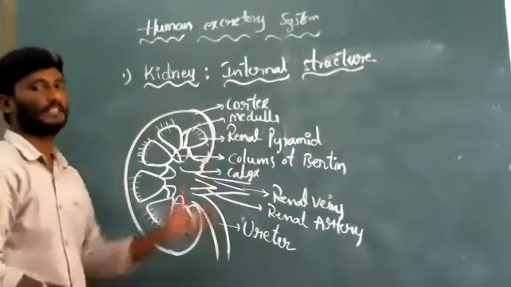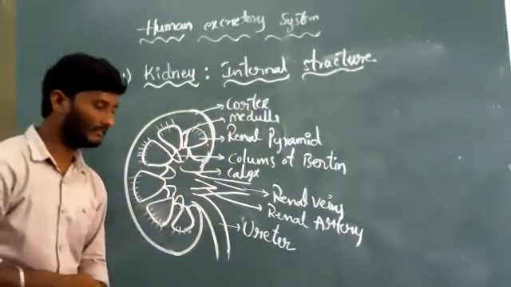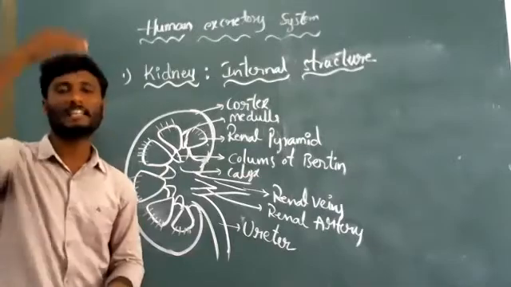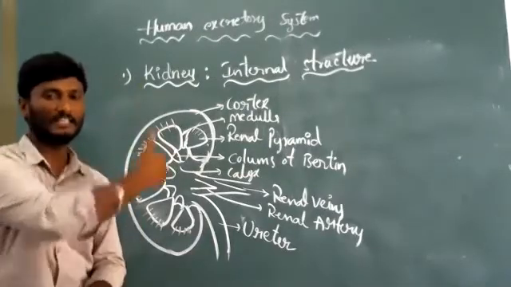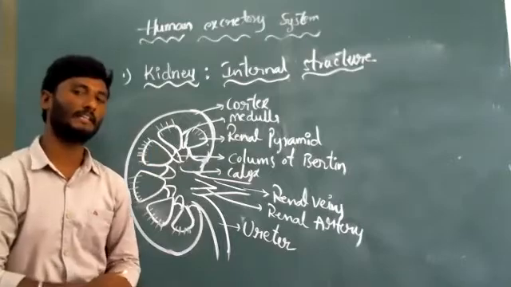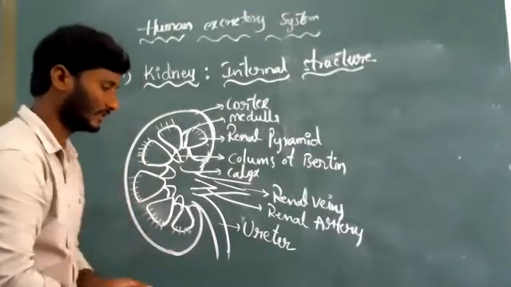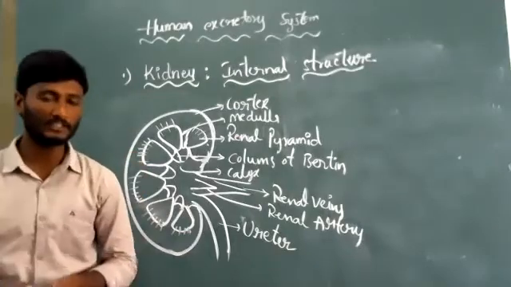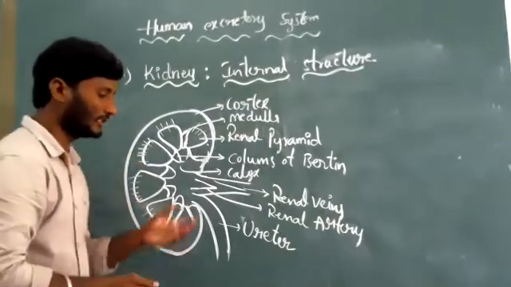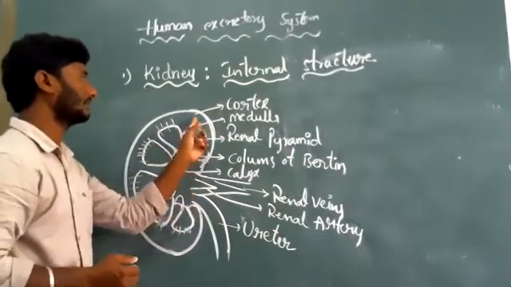Look there here. It is one of the internal structures of human kidney. When we do a longitudinal section, these internal parts will be observed. Let us discuss. Look at the human being kidney, it shows two distinct regions, two different regions.